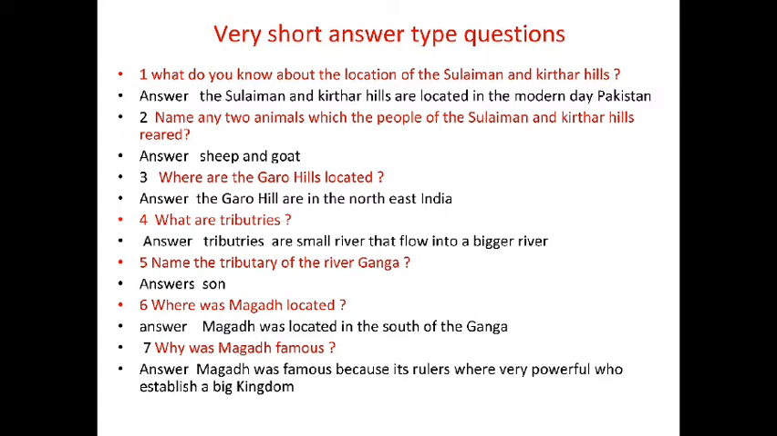Question number 2. Name any two animals which the people of the Suleiman and Kirthar Hills reared. And the answer is sheep and goat. Question number 3. Where are the Garo Hills located? And the answer is, the Garo Hills are in the northeast of India. Question number 4. What are tributaries? Answer is, tributaries are small rivers that flow into a bigger river. Question number 5. Name a tributary of the river Ganga. And the answer is Son River.